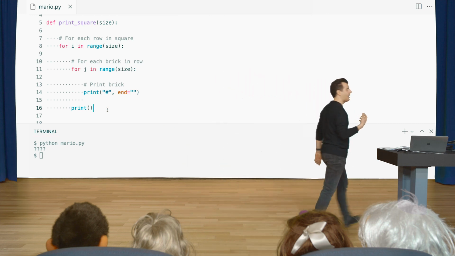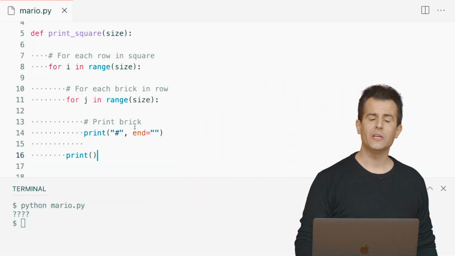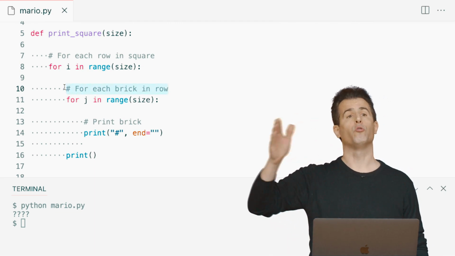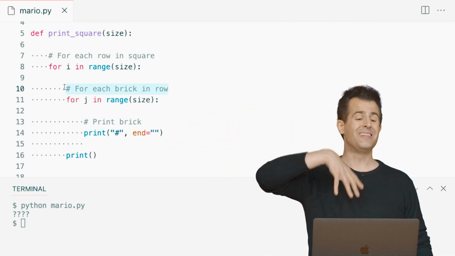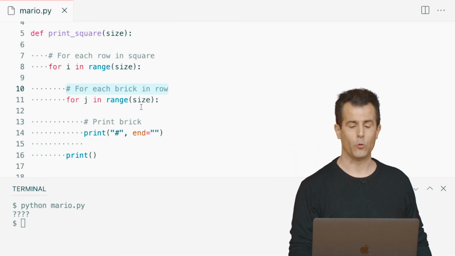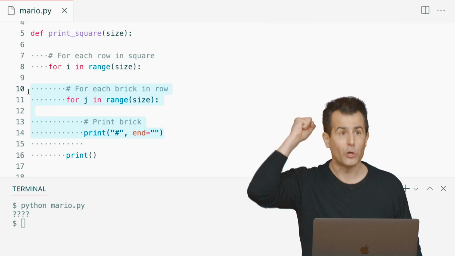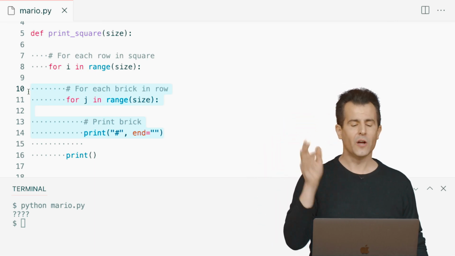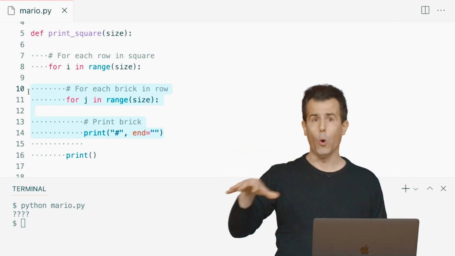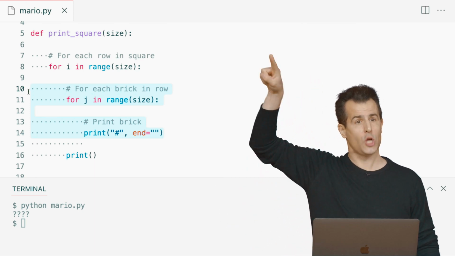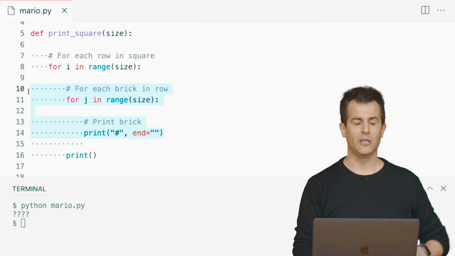And that's why my comments now are perhaps enlightening. Notice that this loop here is just iterating for each brick in the row. Once I'm done with that inner loop, so to speak, once I'm done with these highlighted lines here, to Evelyn's point, I need to print out one blank new line. And we've not done this before, but when you call print with no arguments, all you get is that automatic line ending, the \n, where the cursor moves to the next line.